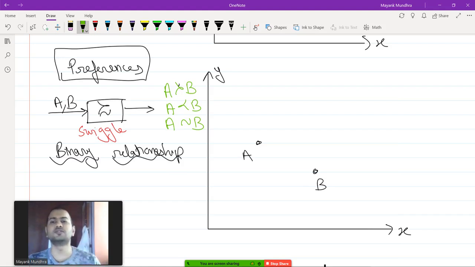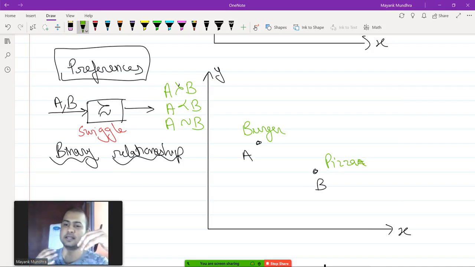Let's say the two options that I'm talking about are pizza and burger. You go to your friend's birthday party and you see that he has ordered pizzas and burgers for you, so you don't have to pay. So there's no question of budget constraint and everything. Now you go to the table and you have burgers and pizzas lying in front of you. So what do you do? How do you decide which one you're going to pick?